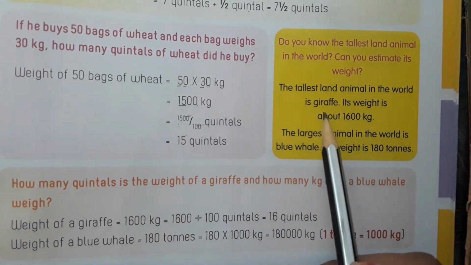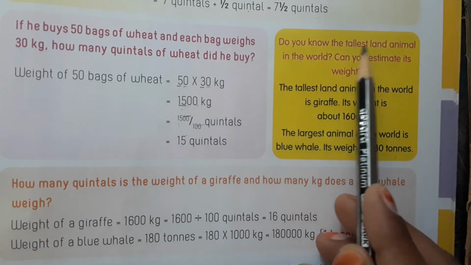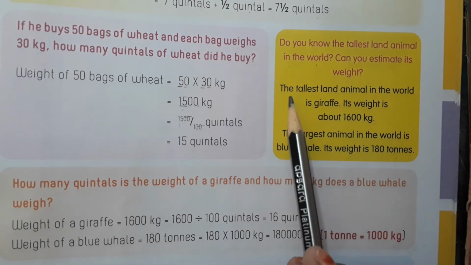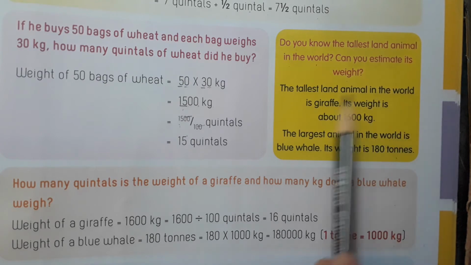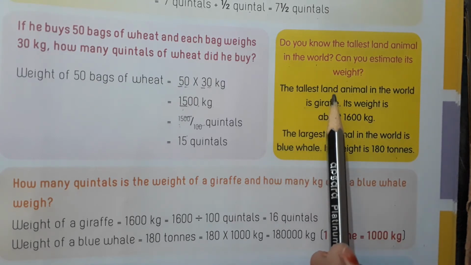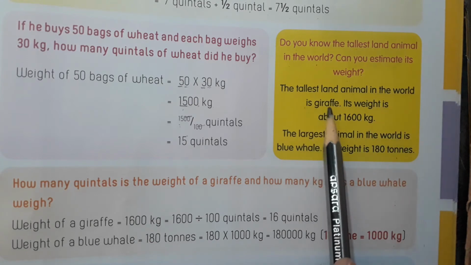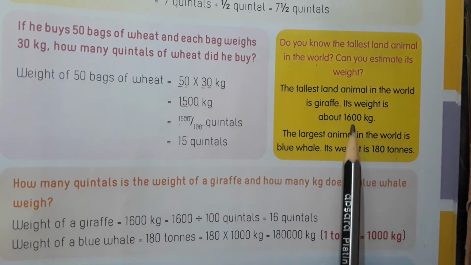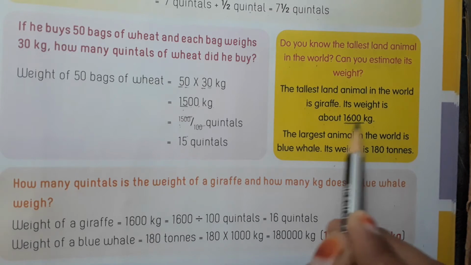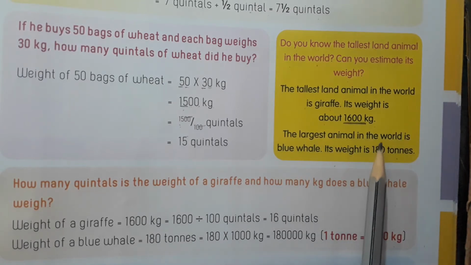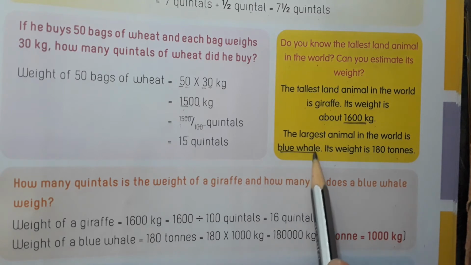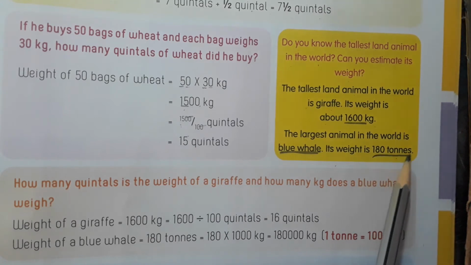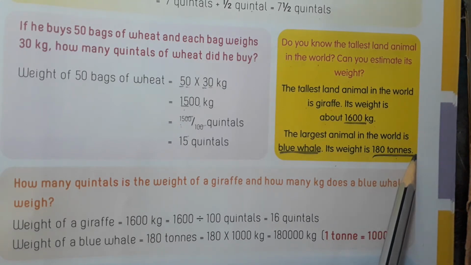Here is the information, children. Do you know the tallest land animal in the world? Can you estimate its weight? The tallest land animal in the world is the giraffe. Its weight is about 1600 kg. The largest animal in the world is the blue whale. Its weight is 180 tons.